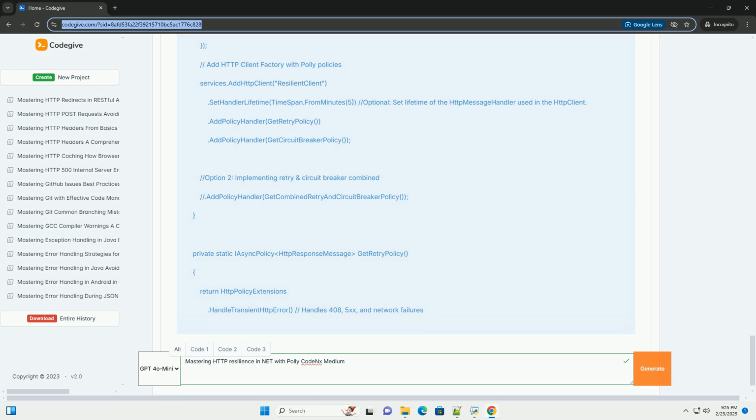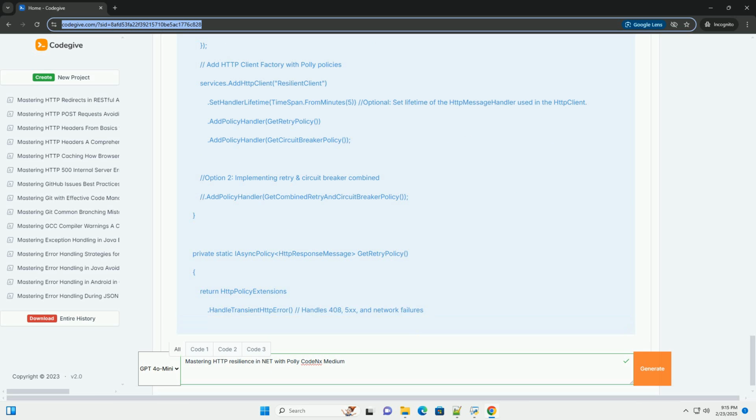4. Implementing a fallback policy. A fallback policy provides an alternative response when all other resilience strategies fail. This can prevent your application from completely crashing. Explanation: FallbackAsync defines the fallback behavior. Fallback value: the HTTP response message that will be returned if the policy is triggered.